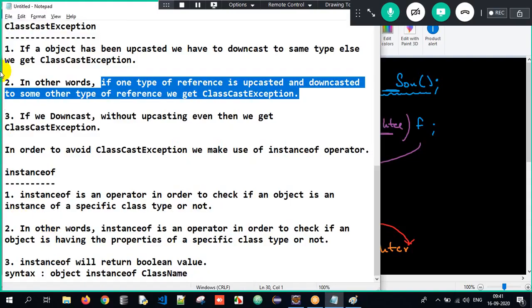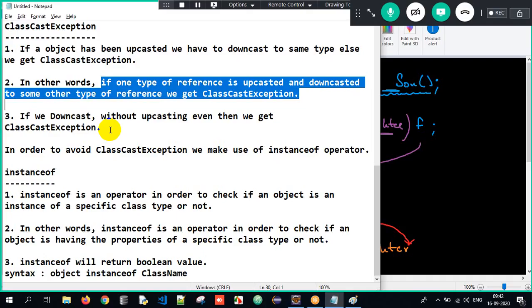If one type of reference is upcasted, we need to downcast to the same type. If we downcast to some other type, class cast exception will appear.